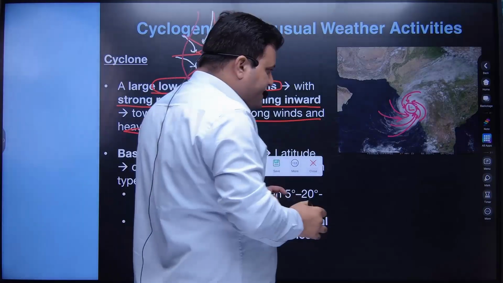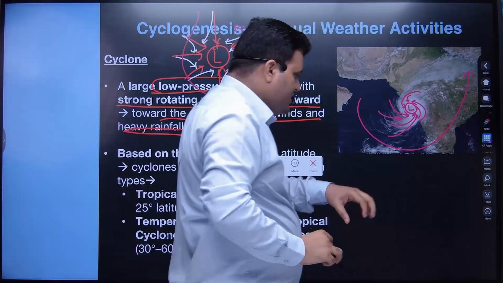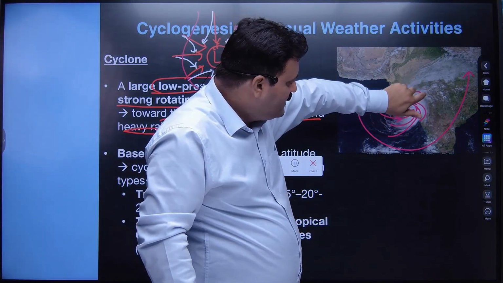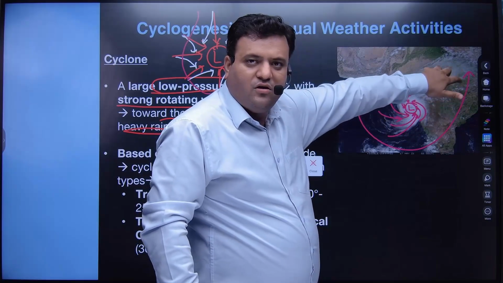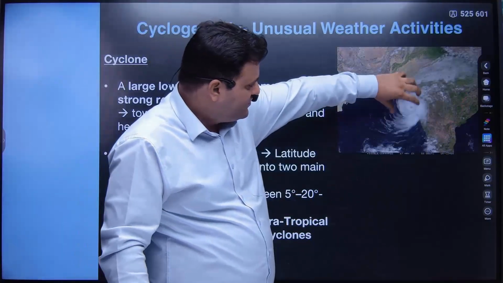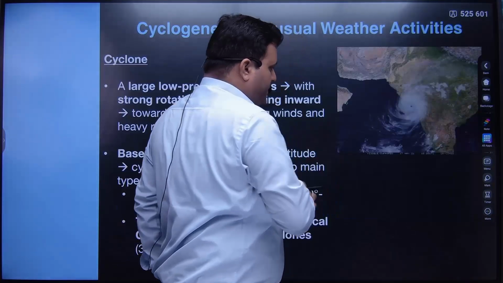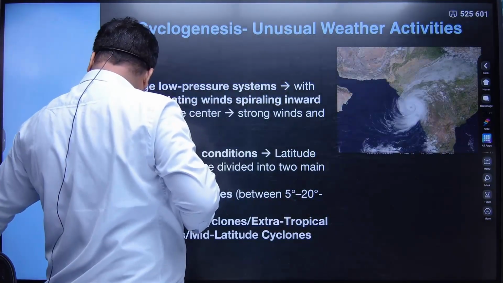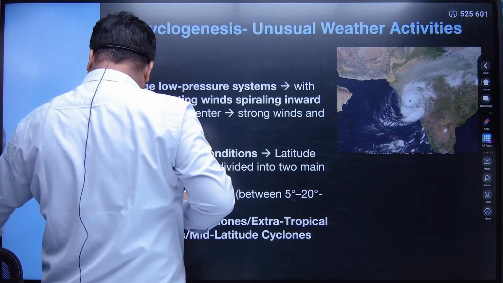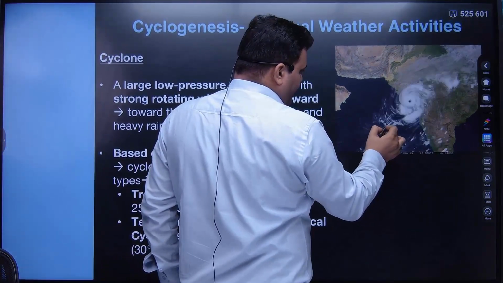And here you can expect that when the winds are converging in this way, we'll have what motion? It will rotate like this, and while rotating it will move to the other areas. Focus. In this way, here you can see the rotational aspect, they are like this.